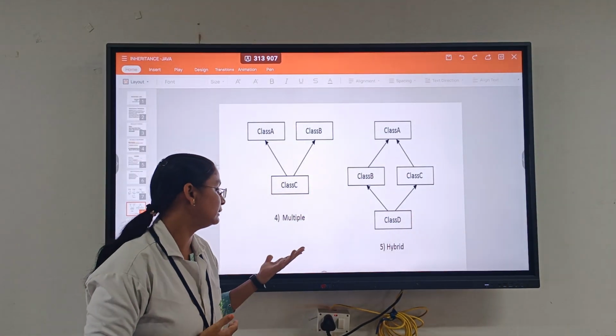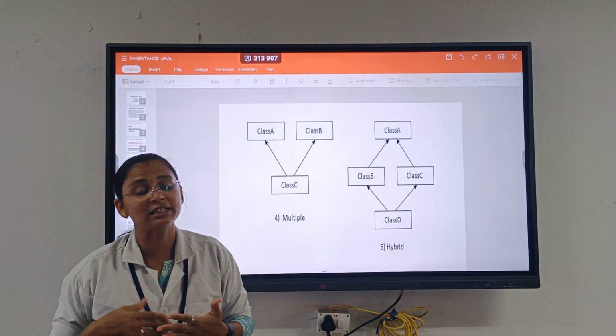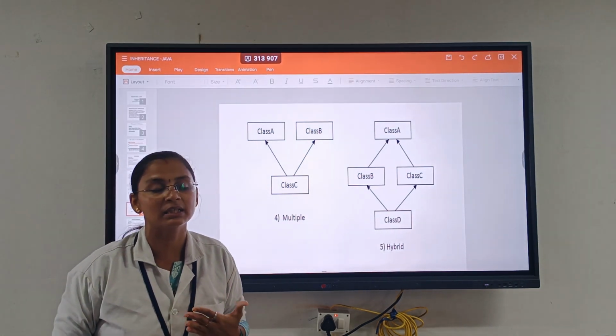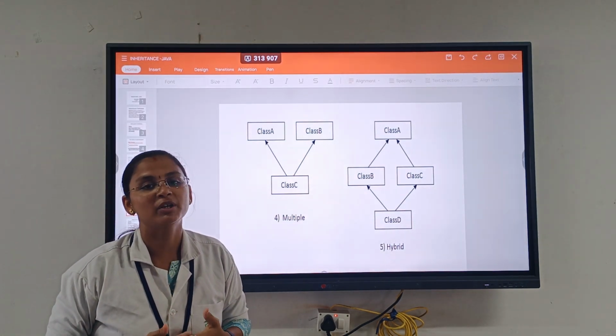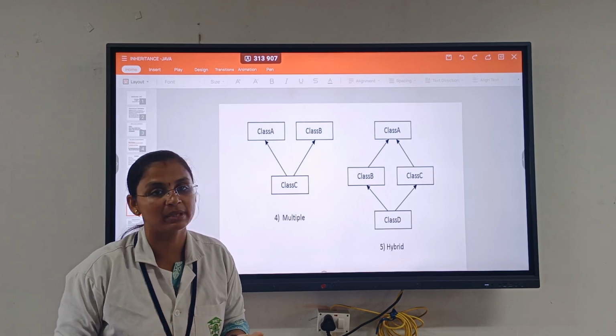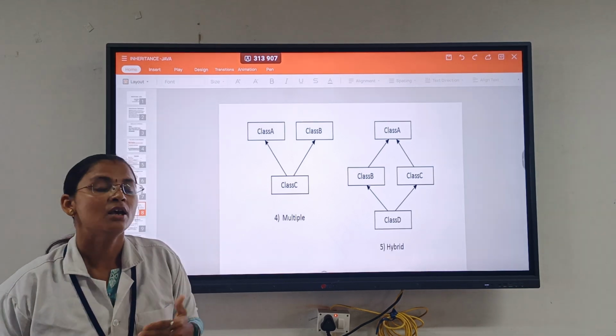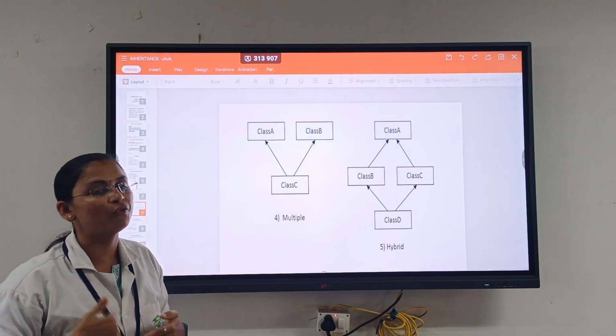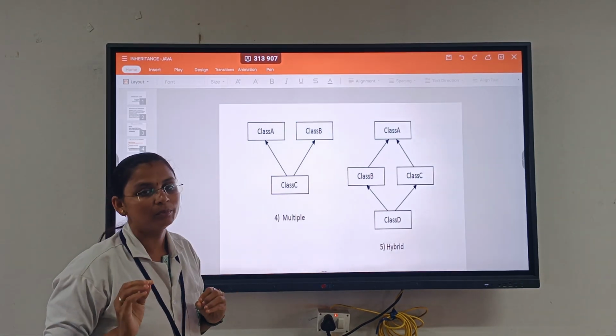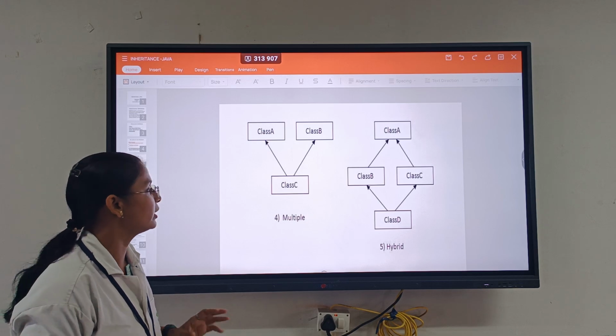Next we are going for multiple and hybrid. I already told you that multiple and hybrid inheritance come under the interface concept, because for interface we use the keyword implements, whereas here we are using the keyword extends. So that concept is separate and we will go for it in a separate class. What I will explain now is the structure.